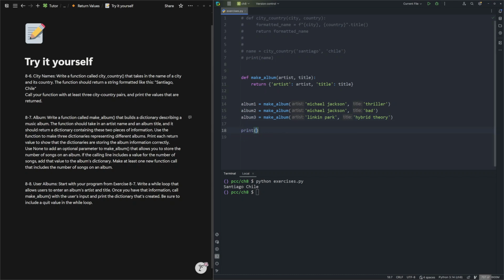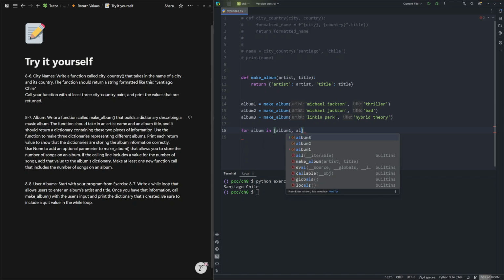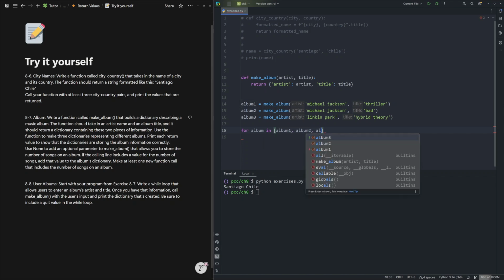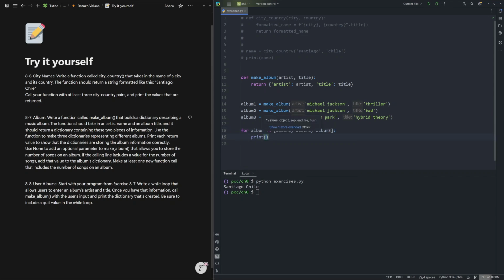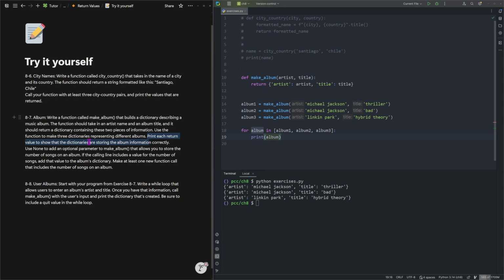And I can print these albums. Now if you want, you can use a for loop. So for album, and you can create a list right here: album1, album2, album3. This is a very common way of using a for loop, constructing a list directly here. So anyways, let's print our album. Now let's run our code, and we got 3 albums. Now let's continue the problem and see what is remaining.